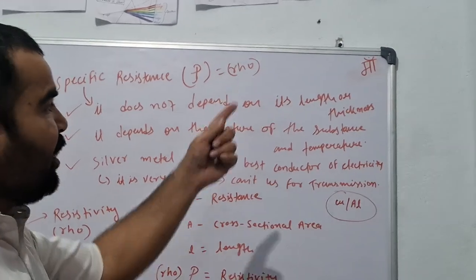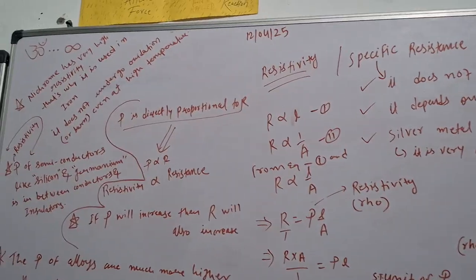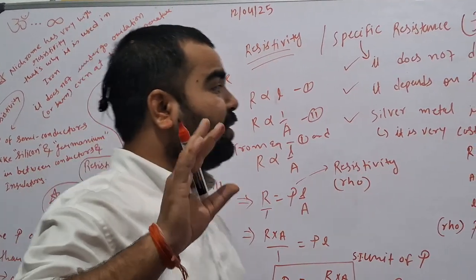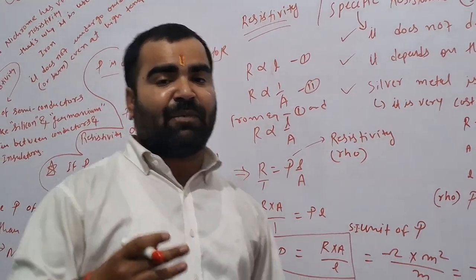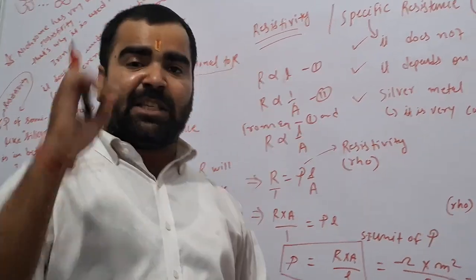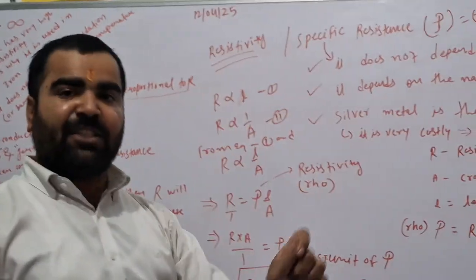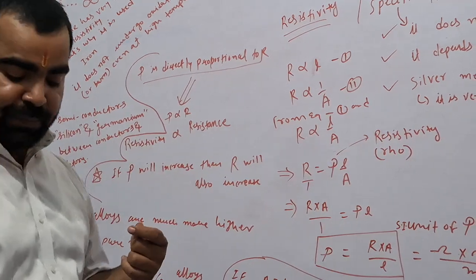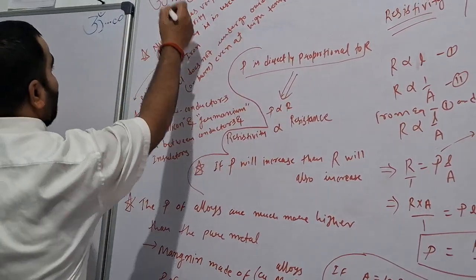Let's find the significance between these two Chanda Mama. Okay, now come here. Here I was talking about the best conductor of electricity, that is silver, and then after that copper. Which has the least resistivity? Silver has the least resistivity. Now, who has the highest resistivity? The metal with the highest resistivity is nichrome.